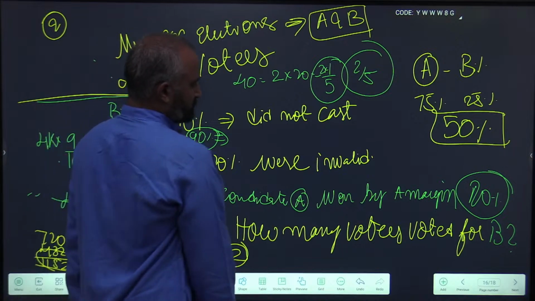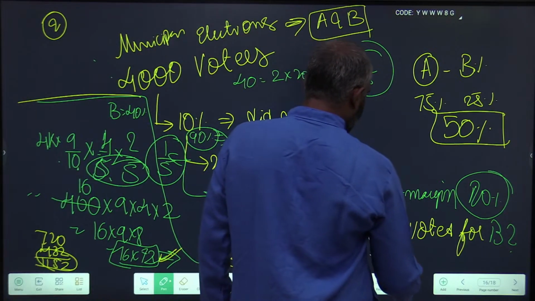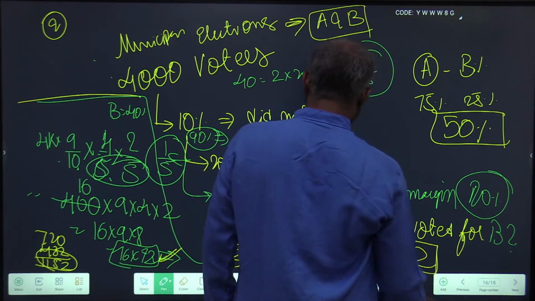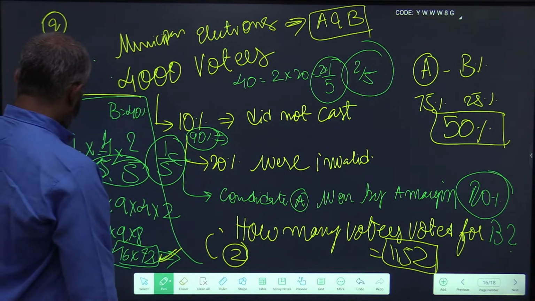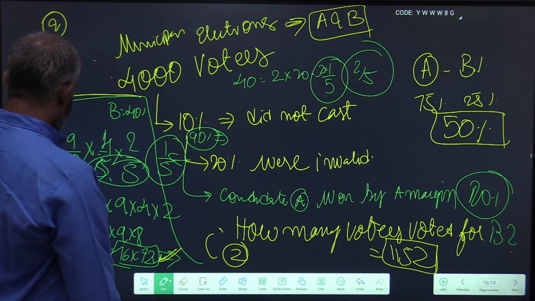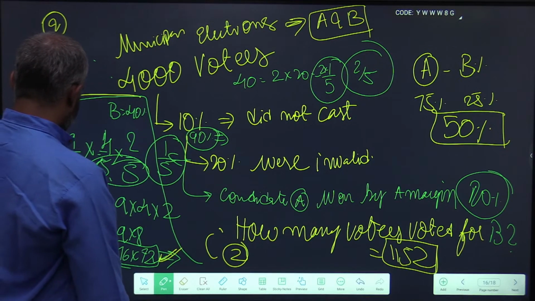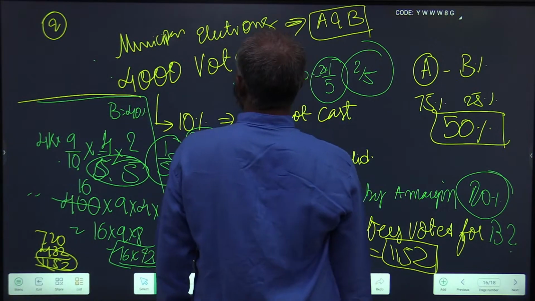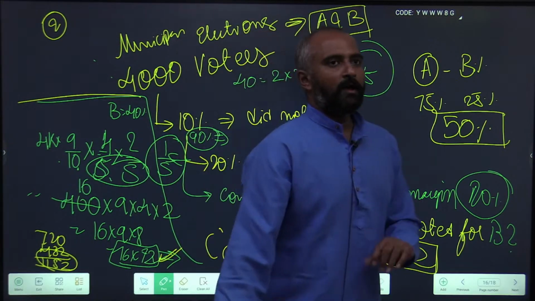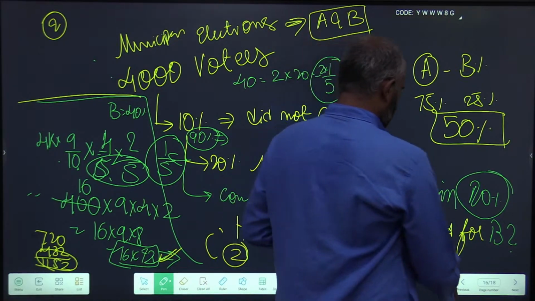So the votes received by B were 1152. I hope this is clear. Next.